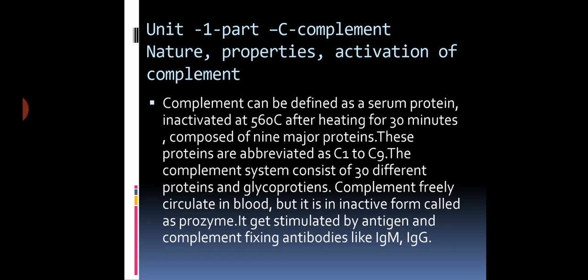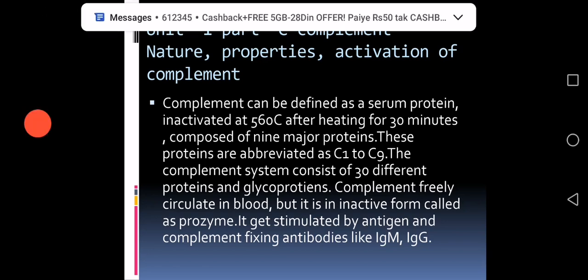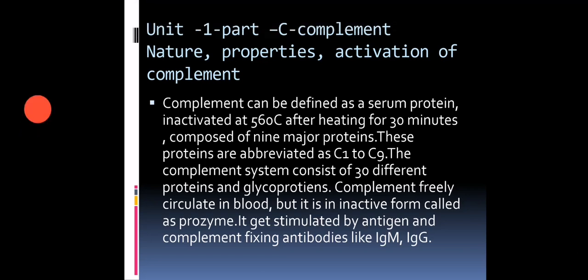Whatever proteins are there, they are abbreviated as C1 to C9. 11 proteins are there, abbreviated as C1, C2, C3, C4, C5, C6, C7, C8, C9, etc. So complement is not a single protein, it is a system of 11 proteins, and it is present in serum.